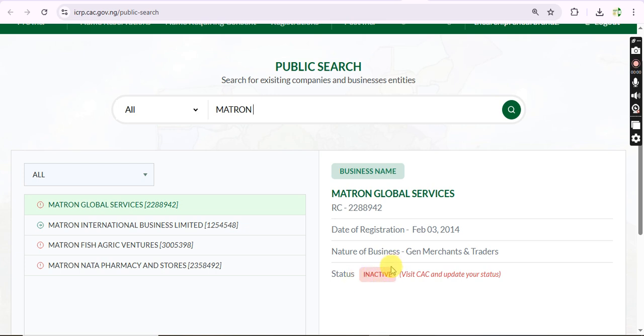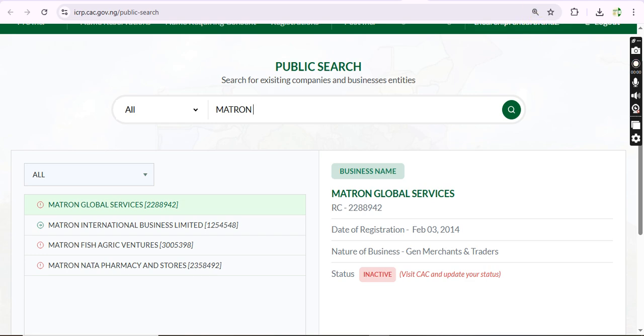One thing I need to let you know is that if this inactive status gets longer, if you fail to file your annual return or do the necessary compliance things you're supposed to do, CAC will strike off your business, which means they will delist your business.